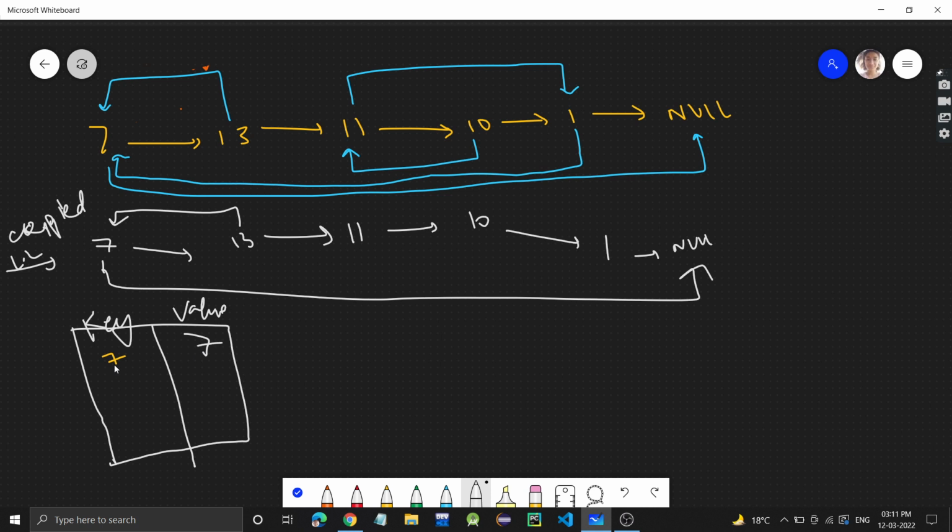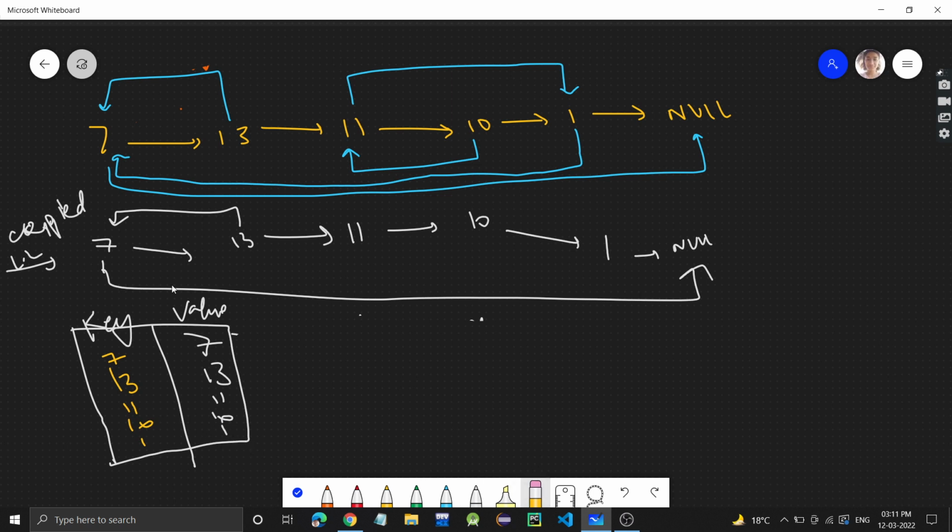Fine. So here when I'm writing 7, it means we are storing not this 7 value, we are storing obviously the addresses, right? For now, for explanation purpose, I'm writing 7, but that doesn't mean that 7 is stored. Address of the node is stored, not the value of the node. Similarly, we'll be storing all nodes' copies. So 13's copy will be stored in the hash map. Similarly, 11, 10 and 1 copies will be stored.